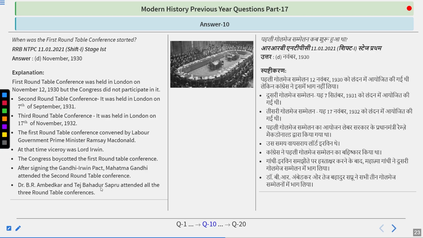Dr. Bhimrao Ambedkar and Tej Bahadur Sapru attended all three Roundtable Conferences. It was the second Roundtable Conference in which the woman representative was Sarojini Naidu, and the communal award was put forward by Ramsay MacDonald. After this, the Simon Commission report was acknowledged. And finally, in 1935, the Government of India Act came, and it was enacted in 1937.